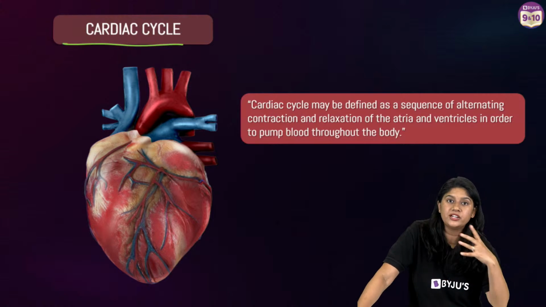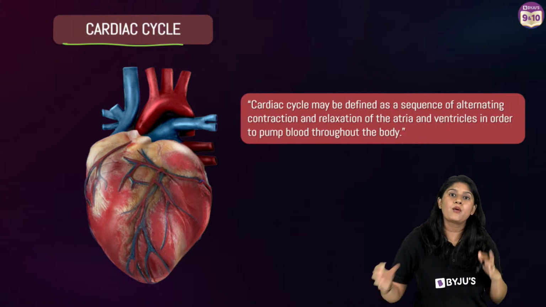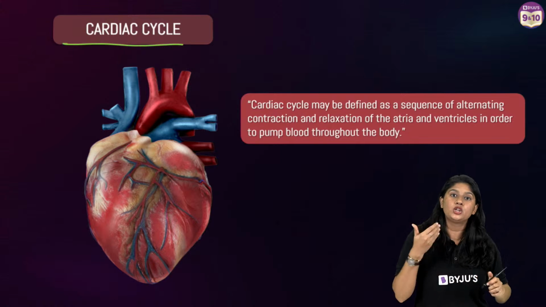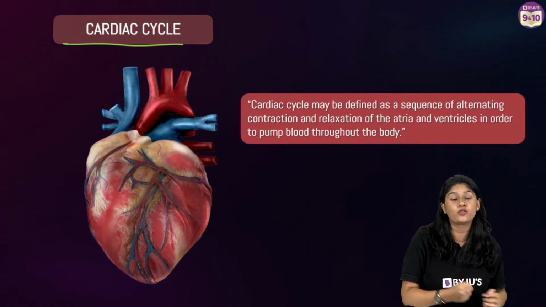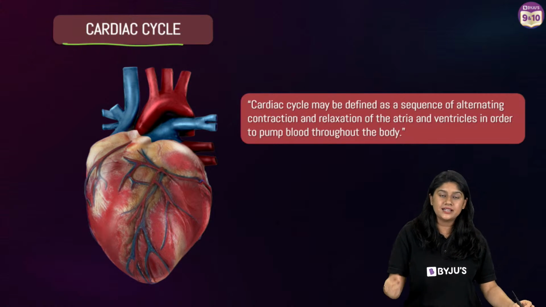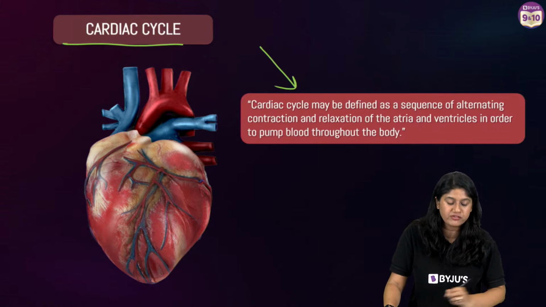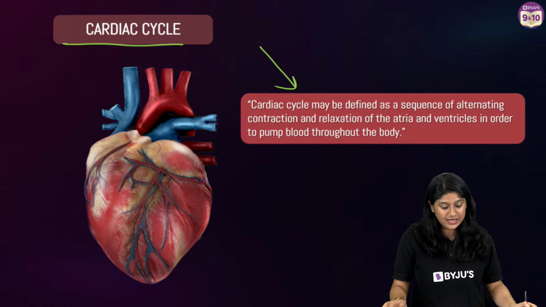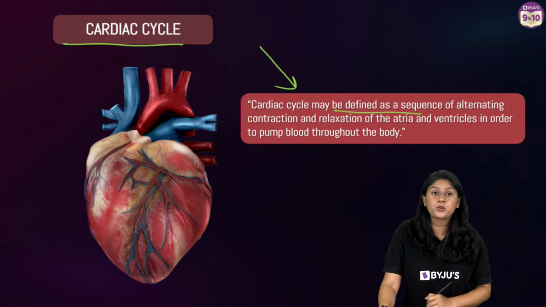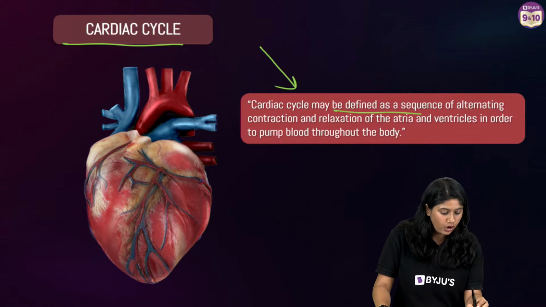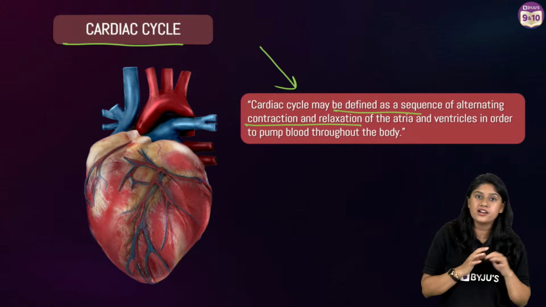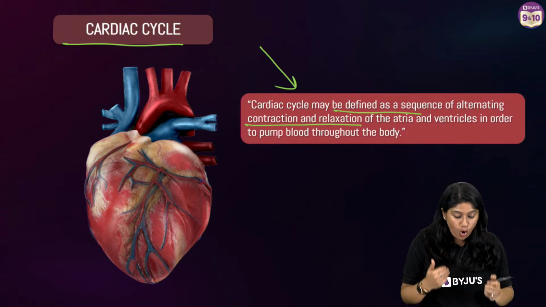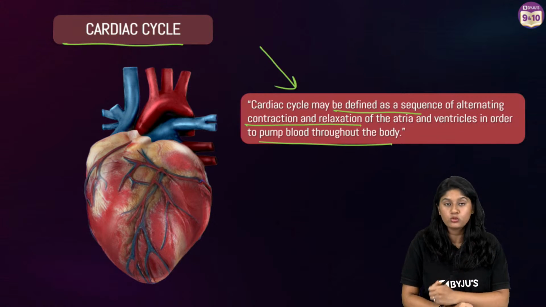Now the cardiac cycle is not given in your textbook in detail, but I want you to understand a few terms that you need for the working of the heart. Now what is the cardiac cycle? It is a sequence of alternating contraction and relaxation of the atria and the ventricles of the heart to pump the blood throughout the body.